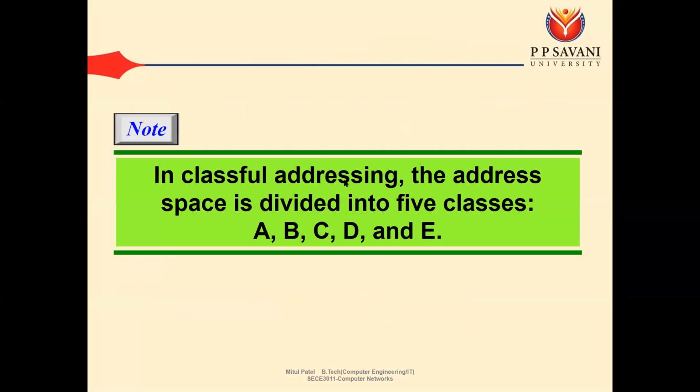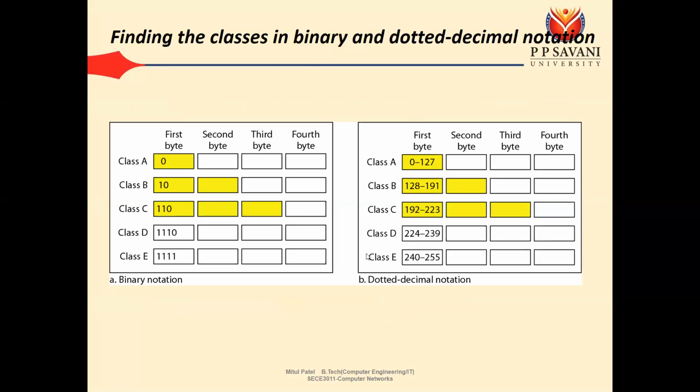So in classful addressing, the address space is divided into the 5 classes A, B, C, D, and E. Now, how have we divided our address space into the 5 classes? Here we have 2 types of notation: binary notation and dotted decimal notation.